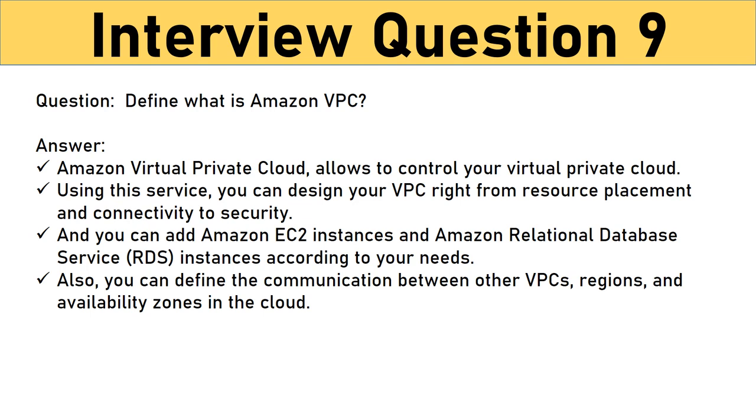Question: what is Amazon VPC? Amazon VPC is known as Amazon Virtual Private Cloud, VPC, allowing you to control your virtual private cloud. Using this service, you can design your VPC right from resource placement and connectivity to security. And you can add Amazon EC2 instances and Amazon Relational Database Service, RDS, instances according to your needs. Also, you can define the communication between other VPCs, regions, and availability zones in the cloud.